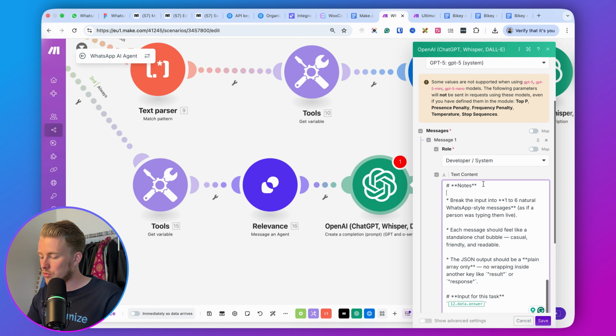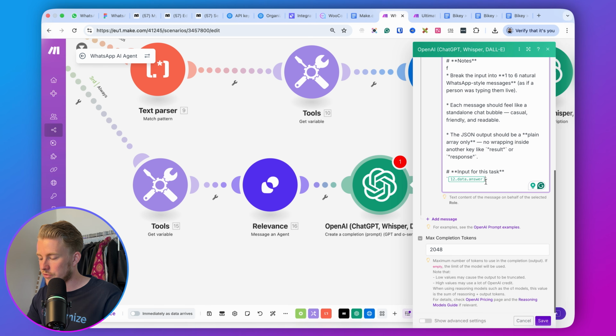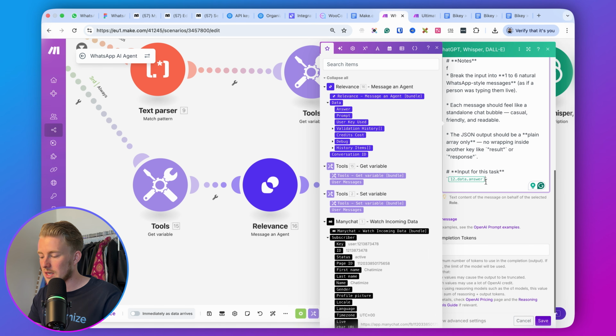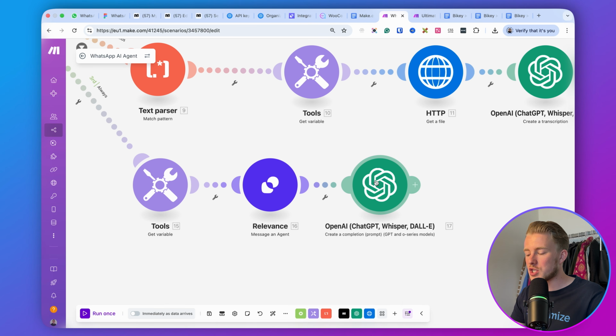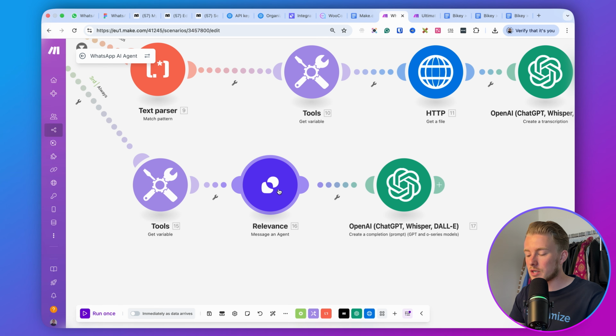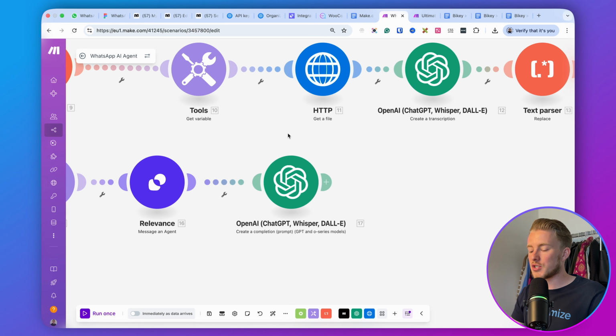The only thing that you need to replace is the input for the task. So the input for the task is basically the answer that we get from Relevance AI. So that is this one. So you can just click here, and then it works. And then you hit save. So this will basically split the answer from Relevance AI into each of these individual things. Then the next step is to send all of that information to Manychat.